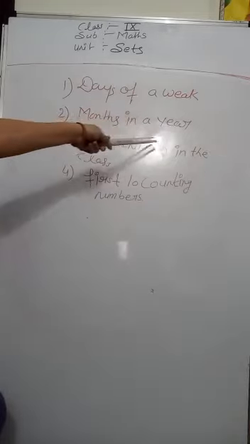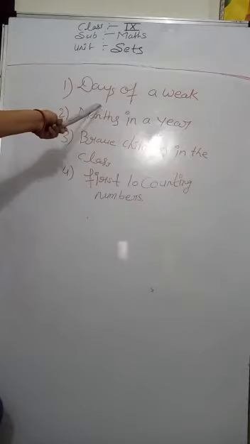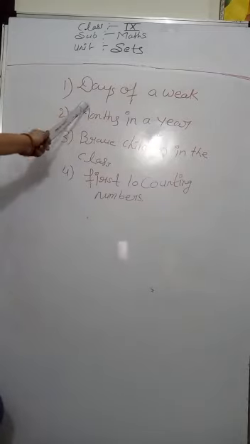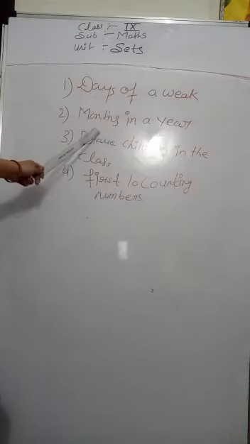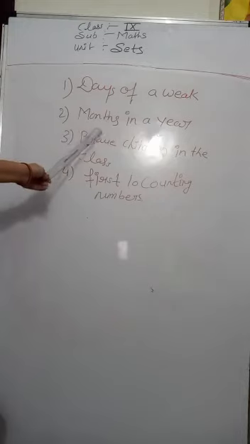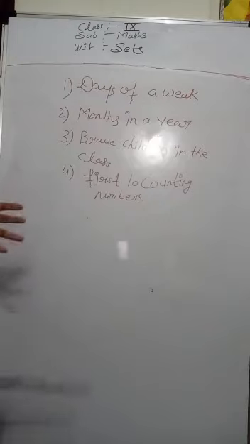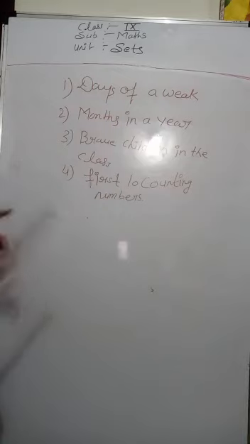Days of a week is an example of a set. Months in a year is also an example of a set, because it is a collection of the months of a year. The 12 months of a year form a collection.